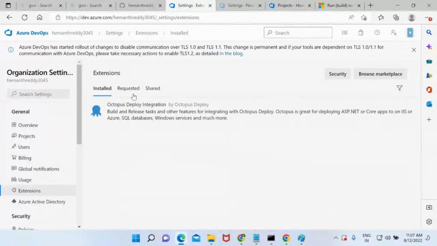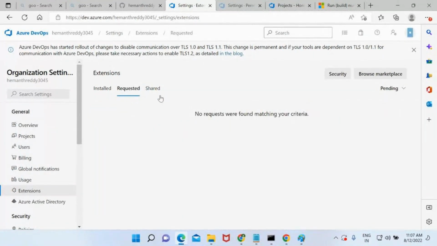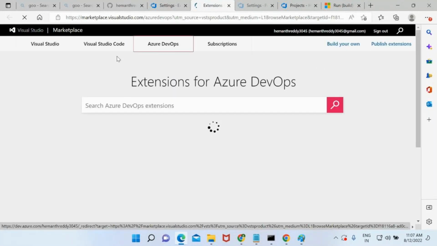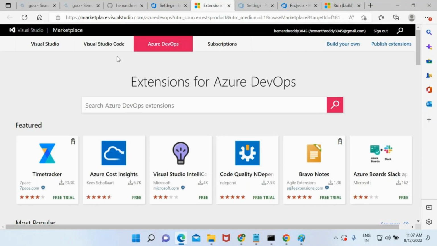As a DevOps administrator, I will see the request and I will approve it. Then what happens? That extension is going to be installed. And if you want to share this also you can do this, but as of now, nobody will share it. Even if you directly want to go to the marketplace, from here you can go and look for any kind of extensions that you require.